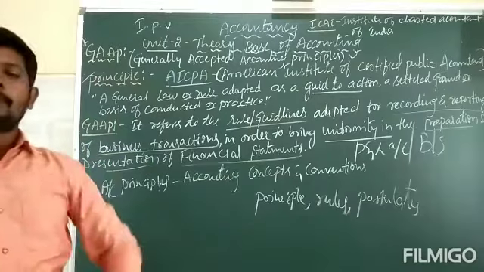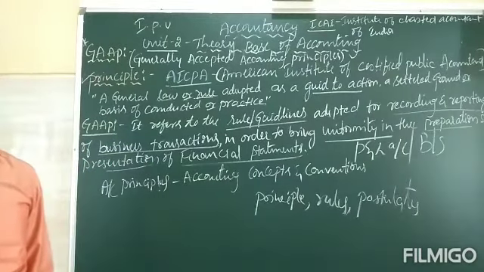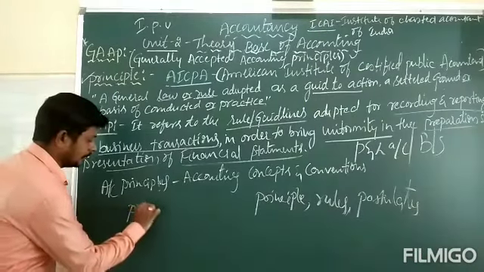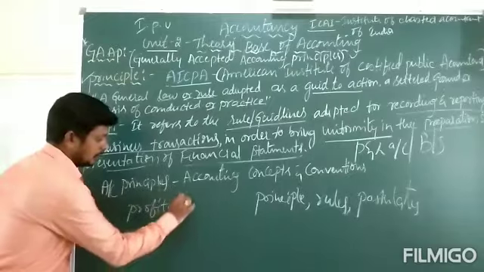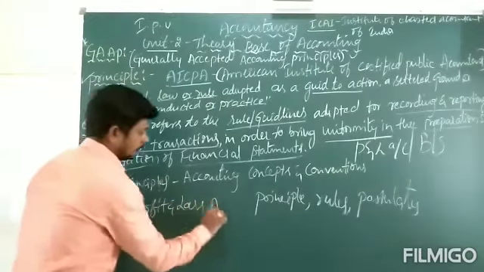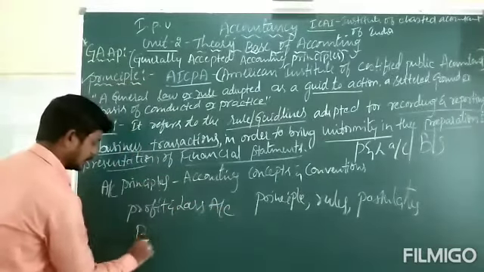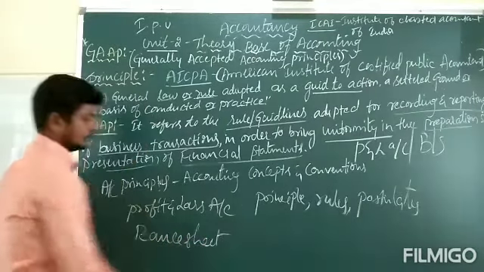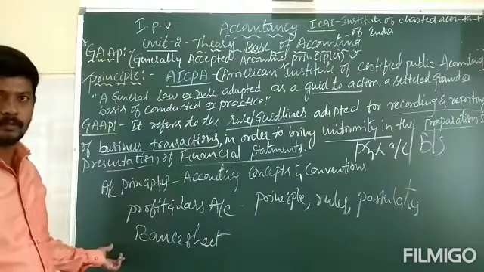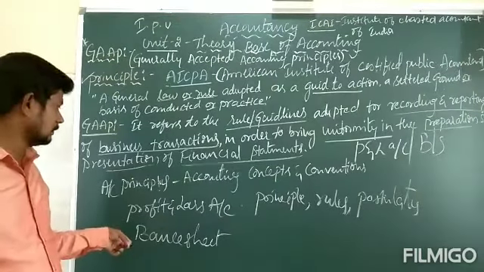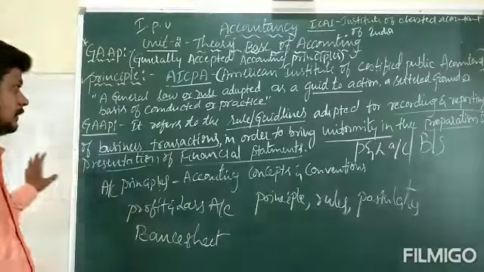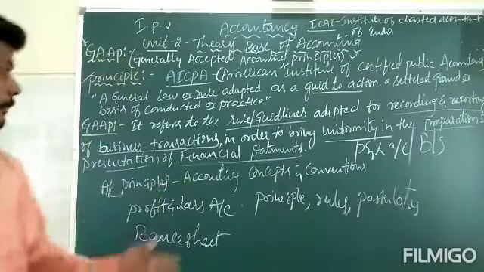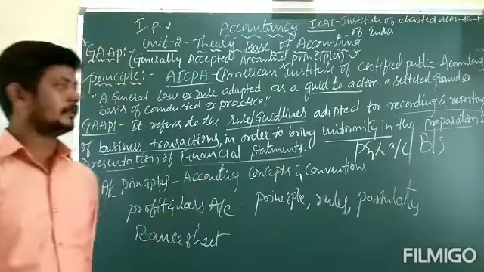What are the financial statements? The financial statements include profit and loss account and balance sheet. And then for accounting principles we have different names: accounting concepts, conventions, rules.